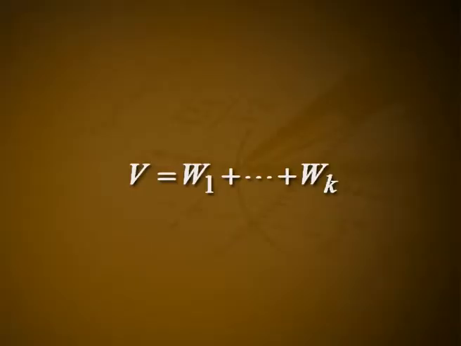3 implies 1. Suppose 3 holds. By theorem 4, we must have V equal to W_1 plus etc. plus W_k, that is the characteristic vectors of T span V. Hence, V has a basis consisting of characteristic vectors of T, and thus T is diagonalizable. Hence, 3 implies 1 is proved. This completes the proof of the theorem.